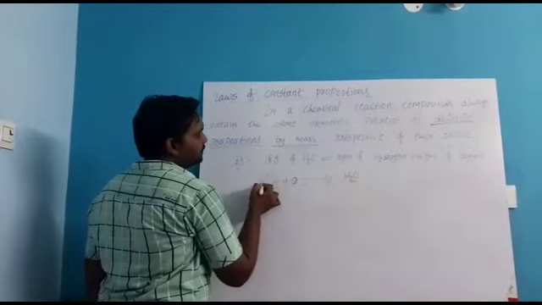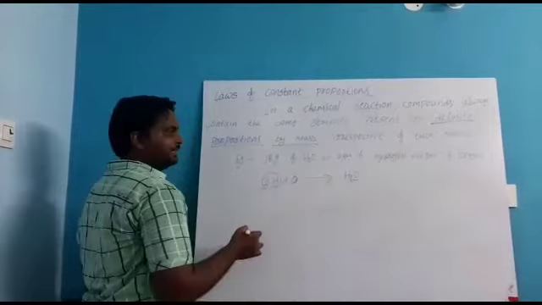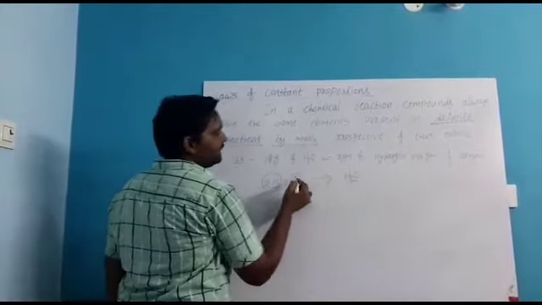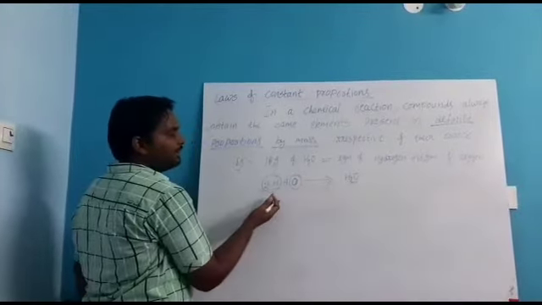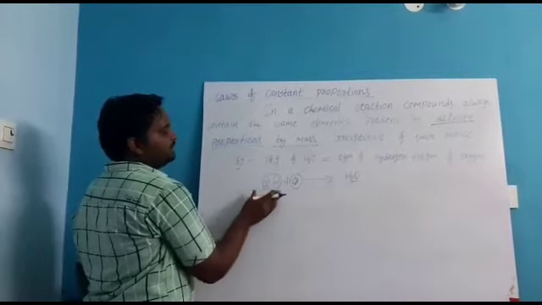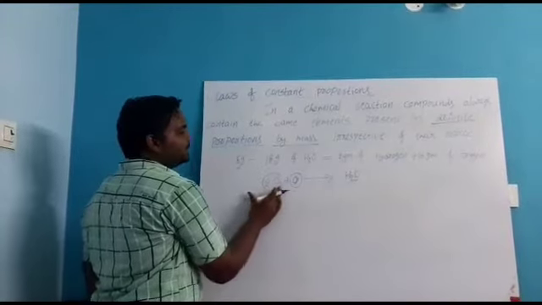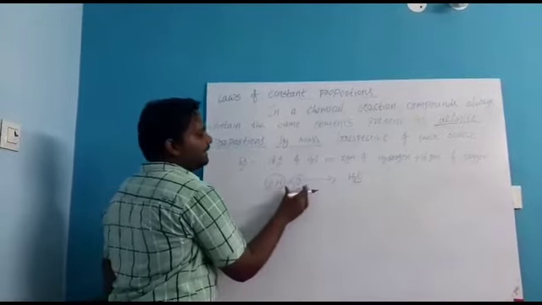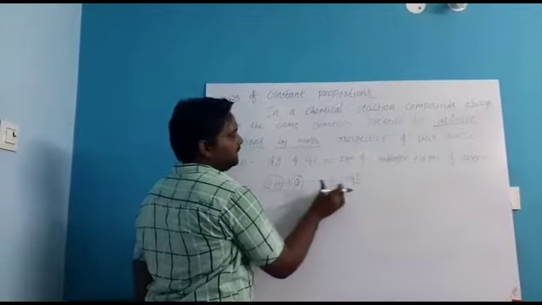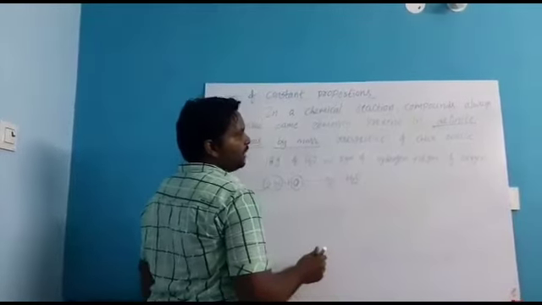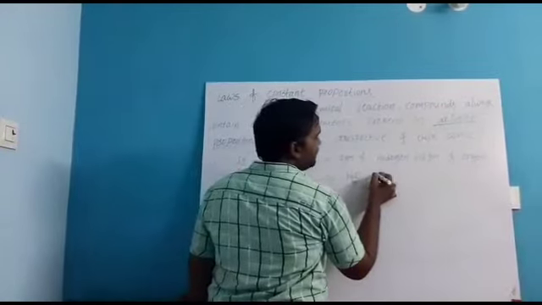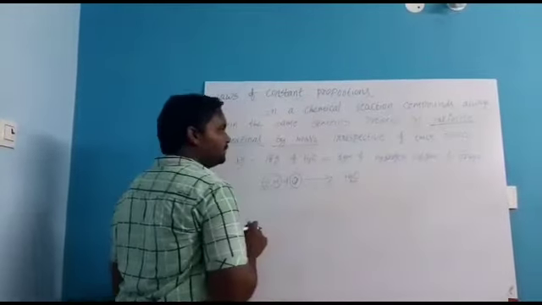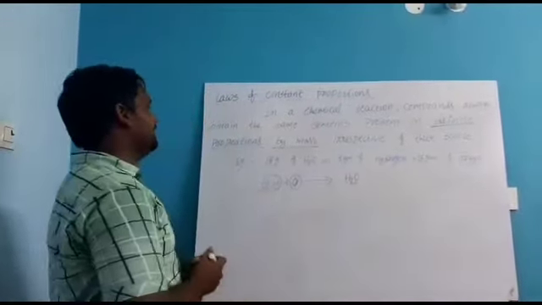These 2 hydrogens are reactants and oxygen is also a reactant, because they are present before the reaction. When 2 hydrogens combine with 1 oxygen, it forms the H2O molecule. This H2O is nothing but the product. So H2O is the product and these 2 are reactants.